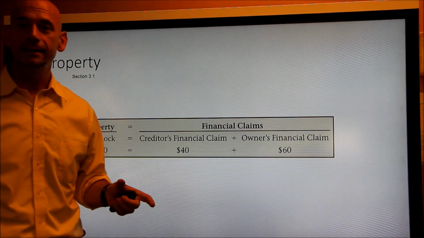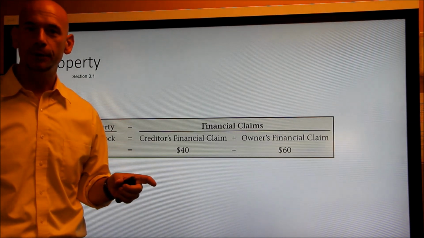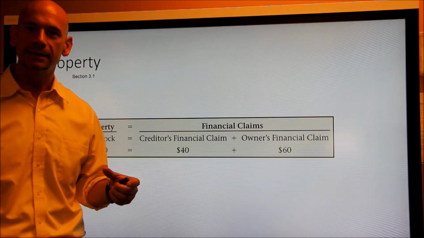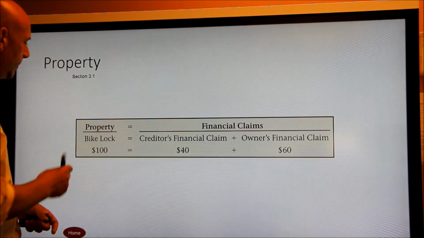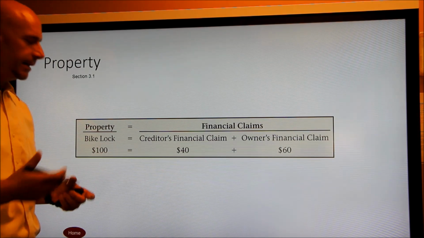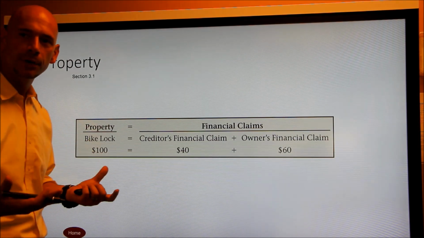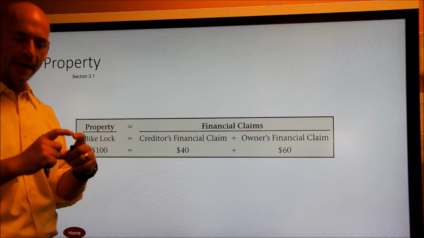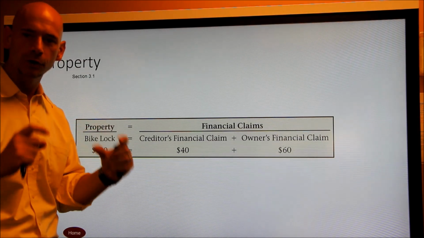Now we're going to take a look at an example of an asset that's being purchased where you owe money on it, and we're going to take a look at the financial claims to that asset if we were to sell it. So in this example, we have a bike lock. The property is the bike lock, and the bike lock is valued at $100. Remember, we give value to something based on how much we can sell it for. So right now, we have a bike lock worth $100.